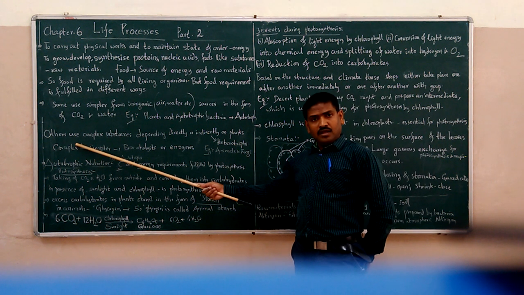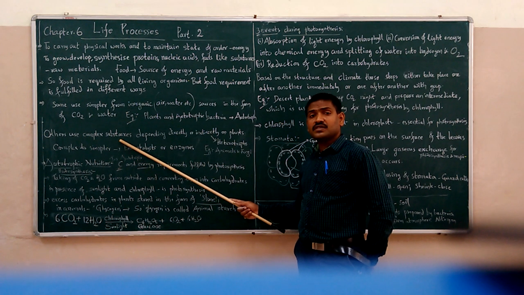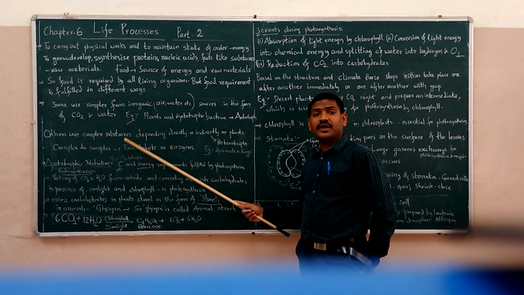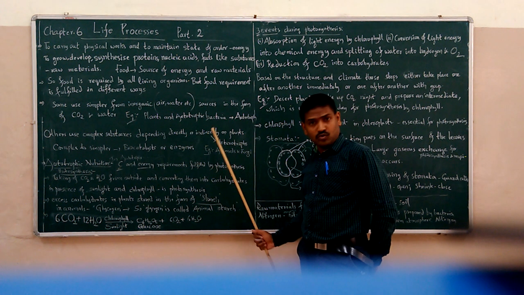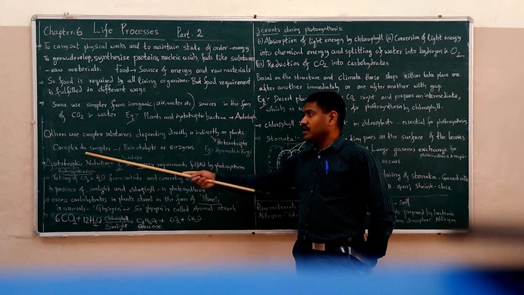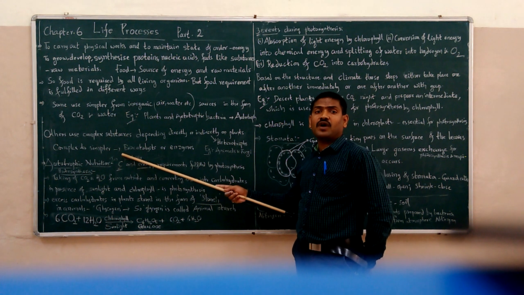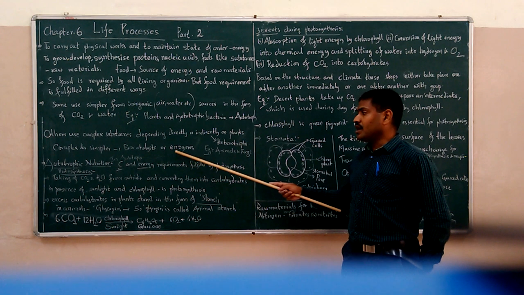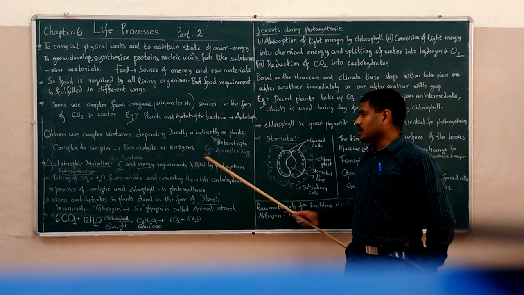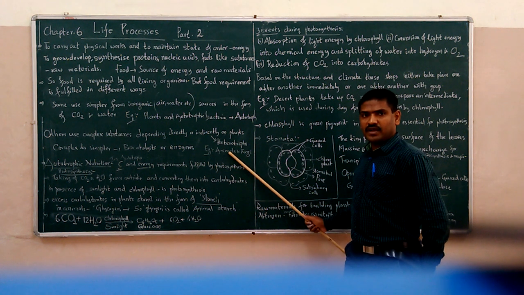So, organisms other than autotrophs take the complex form of food by being dependent directly or indirectly on autotrophs, and this complex food is converted into simpler form by breakdown using biocatalysts called enzymes. Examples of these organisms are animals and fungi.